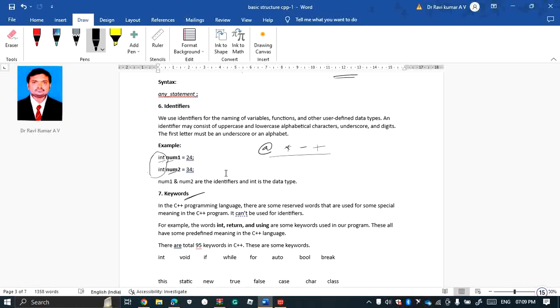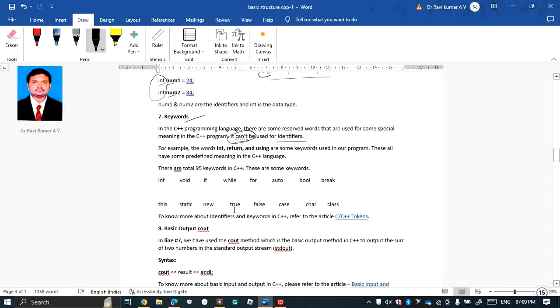Next we'll go with keywords. In the C++ programming language, there are some reserved words that have special meaning. In C++ programming, they cannot be used as identifiers. What are the keywords?